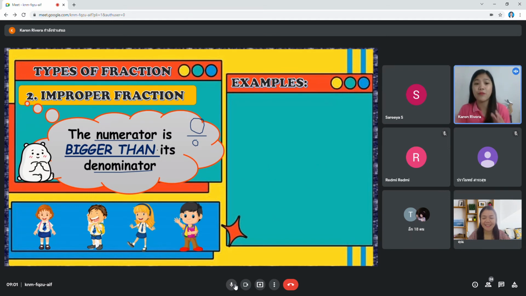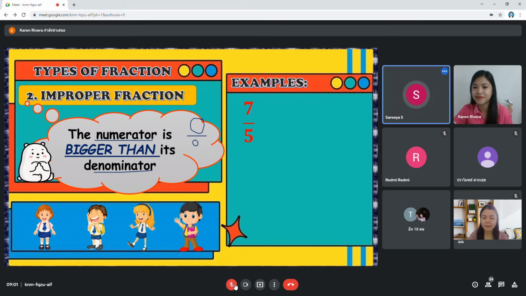Okay, so remember improper fraction. The numerator is bigger than its denominator. Now, example, this one, 7 over 5. Can you read it? 7/5. Yes, very good.